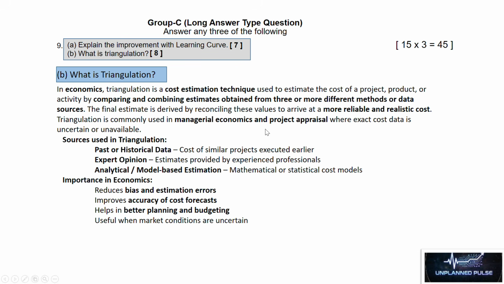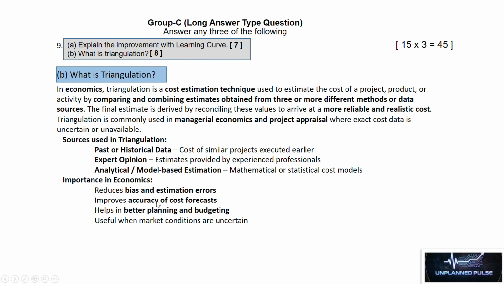Triangulation is commonly used in managerial economics and project appraisal, where exact cost data is uncertain or unavailable. Sources used in triangulation: past or historical data, cost of similar projects executed earlier, expert opinion, estimates provided by experienced professionals, analytical and model-based estimation, mathematical or statistical cost models.